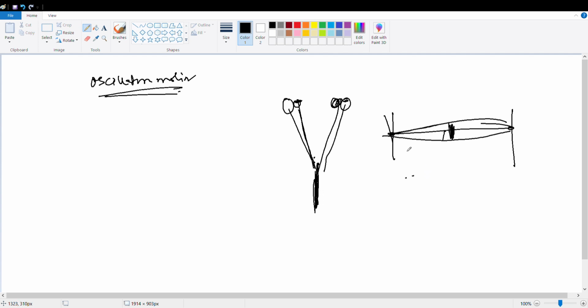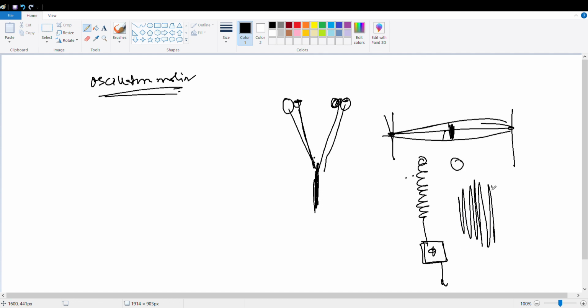Or you take a spring balance. You put an object and you pull it. When you pull it, you will see that this object will vibrate up and down. This is also an example of oscillatory motion. The mean position is this one, but it will go up and down, up and down. After some time, the force will die down and the object will come to its mean position. Clear?